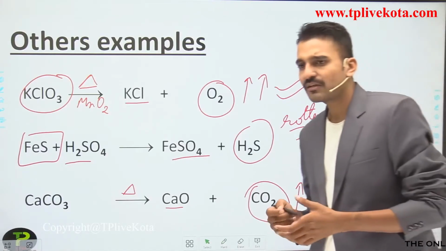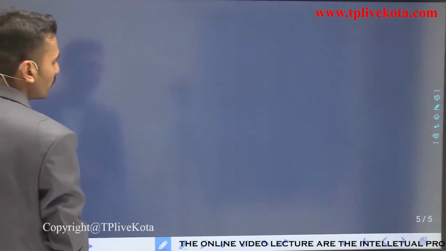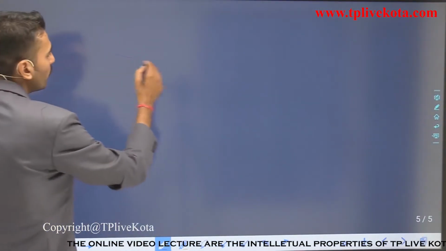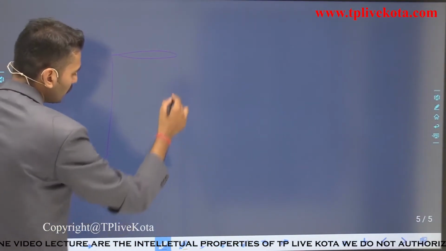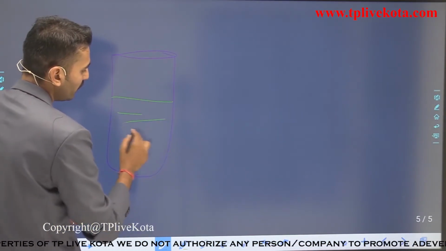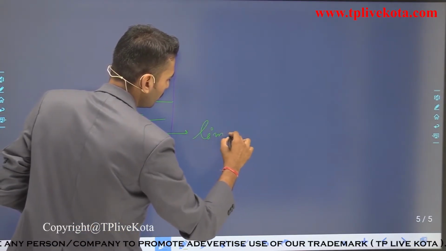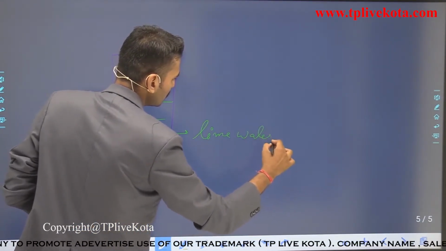So how can you detect the presence of carbon dioxide? For the detection of carbon dioxide, what you have to do is pass that carbon dioxide, let me change the color, into this test tube. This is having lime water, which is colorless.